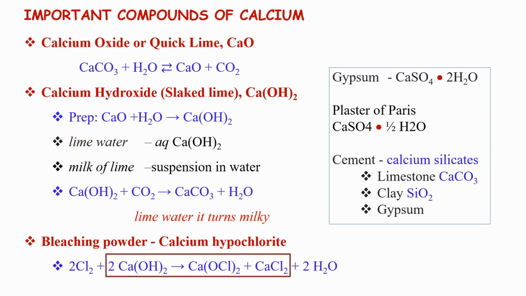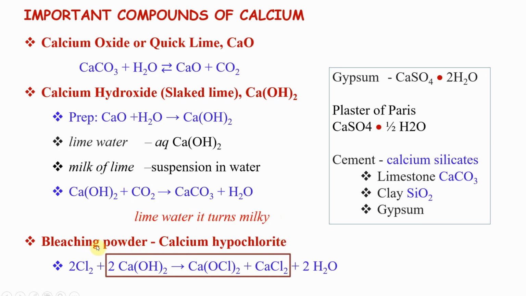When you pass CO2 through lime water, this very question came, milk of lime, what is it, it came in JEE. Suspension in water is useful to determine presence of CO2. So if CO2 gas comes out and you pass it through this solution, it will turn milky, a precipitate will form. It's a test for confirmation of CO2. Colorless, odorless gas gives you milky solution with lime water.